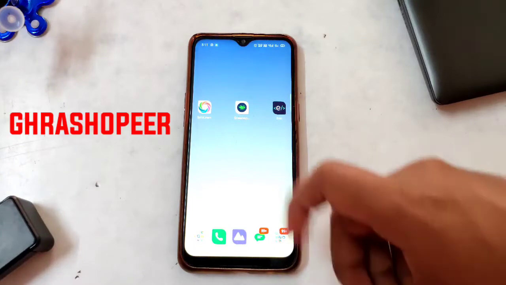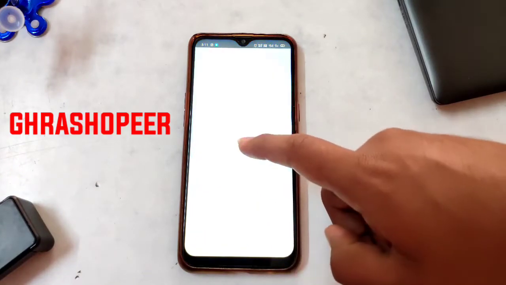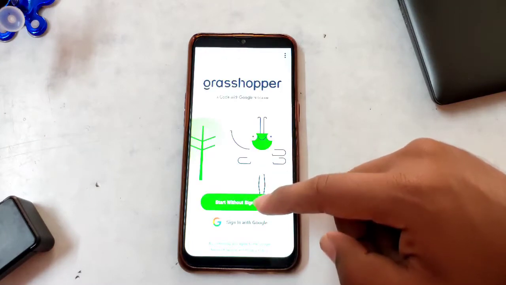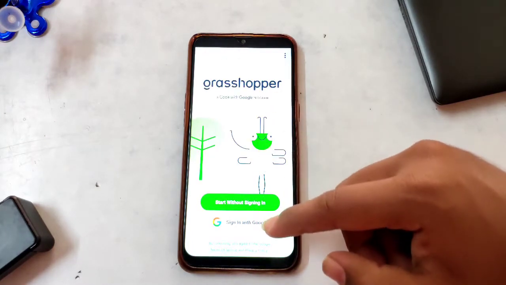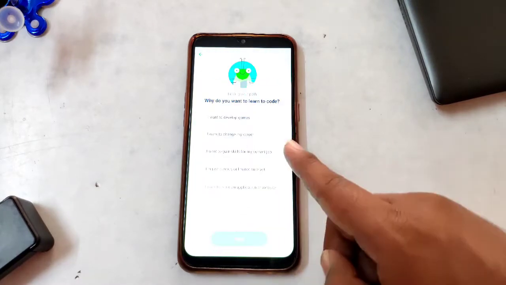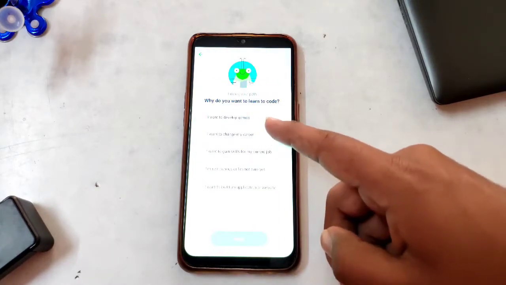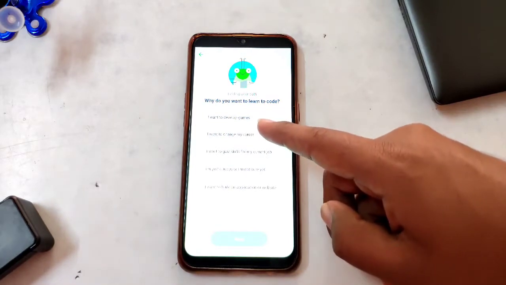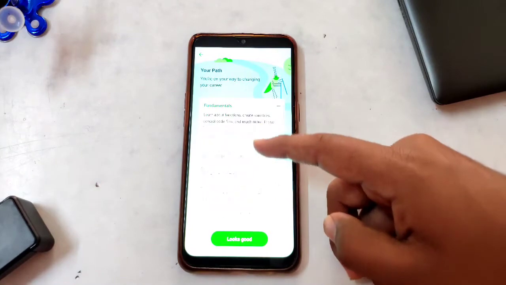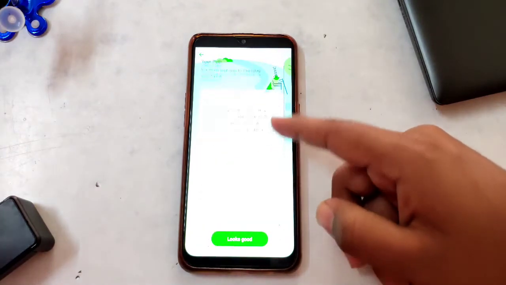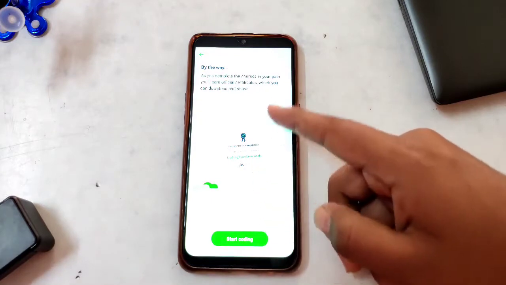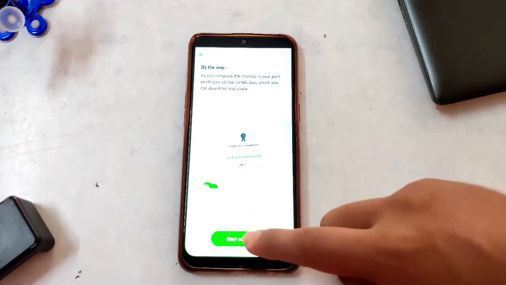Our second application is Grasshopper. Yes, it's not an animal, it's the application named Grasshopper. This is the interface where you first of all have to sign in or sign up. So let's sign up. Here they will ask a simple question, do you want to learn coding, or what types do you want to learn. So after selecting that, answer the questions which are asked in this. After this, tap on that, then start coding.